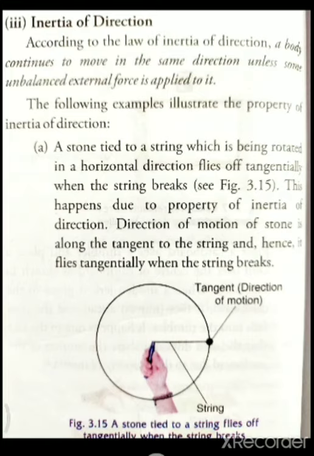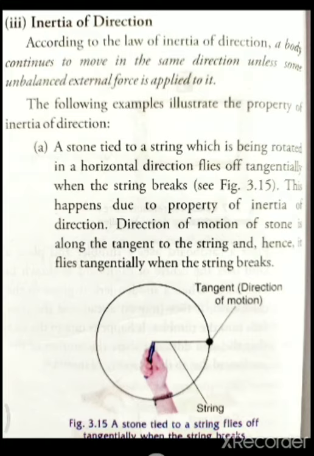In previous classes we discussed that whenever an object is moving along a circular path, we can determine the direction by drawing the tangent at that particular point. That gives us the direction of motion. So the direction of motion of the stone is along the tangent, and hence it flies tangentially when the string breaks.